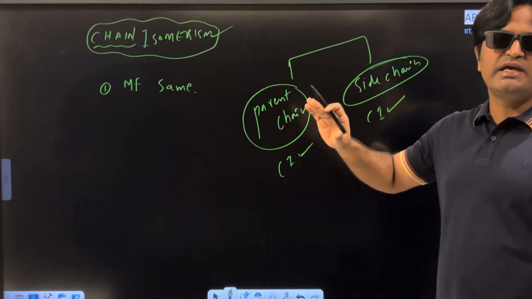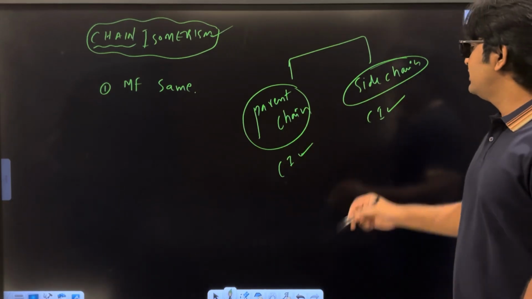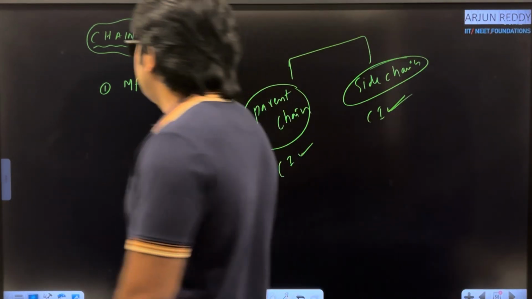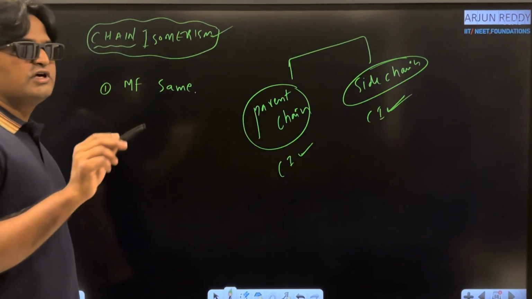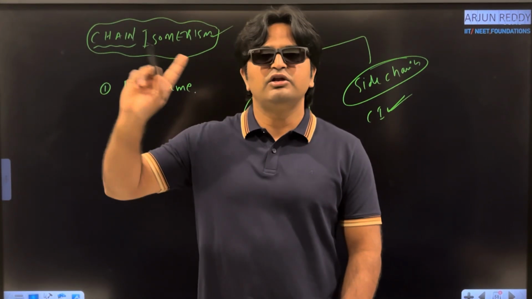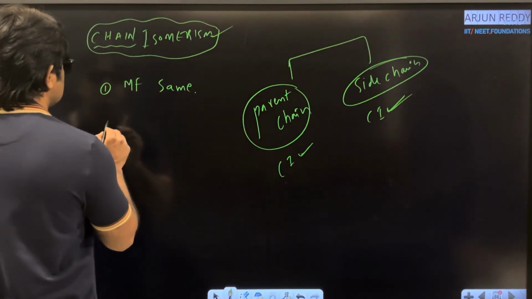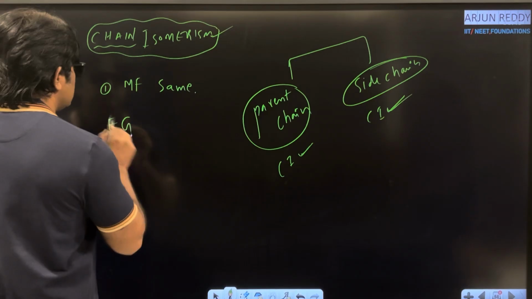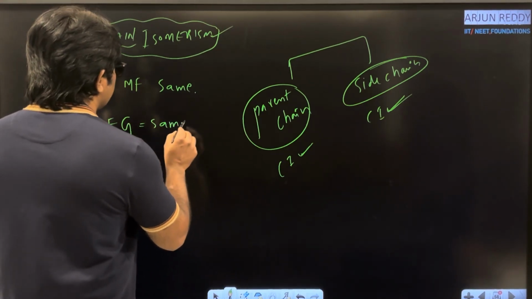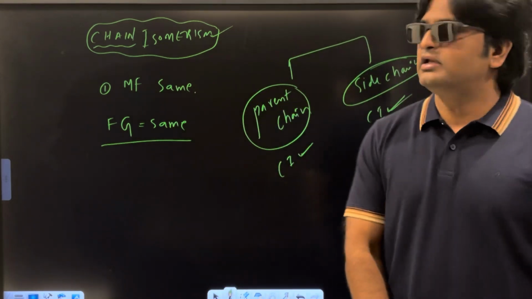If the size of the side chain is different, then the molecules are classified under chain isomers. Another important point: we are not changing the functional groups. Why? Because if functional groups are different, then the molecules go into functional isomerism. Functional group, FG, should be the same. This is a very important point.